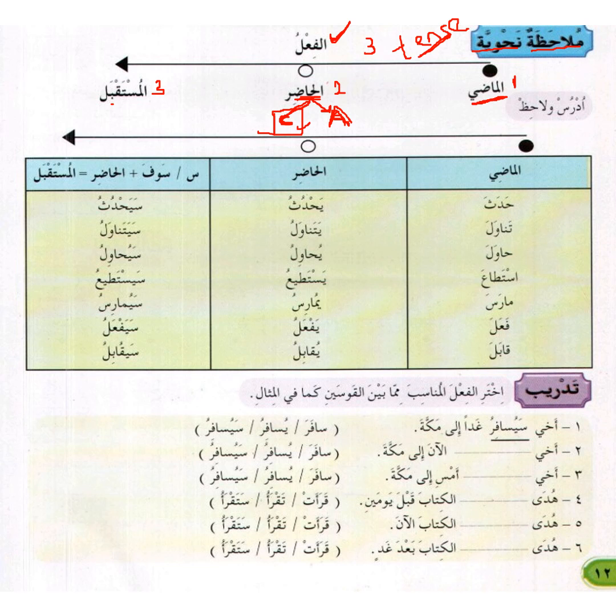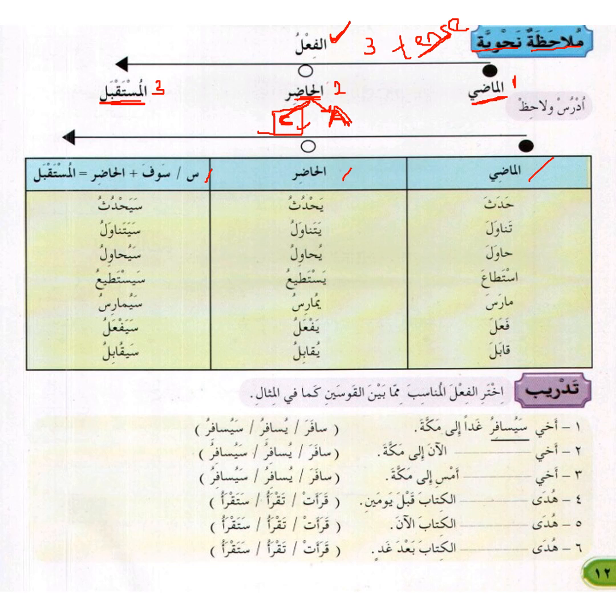Al-mustaqbal means the future tense. So let's look at the examples. There are examples here: we have madi, we have hadir, and we have mustaqbal. This mustaqbal, I have something to explain there.